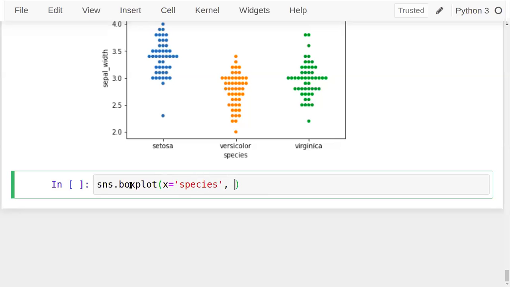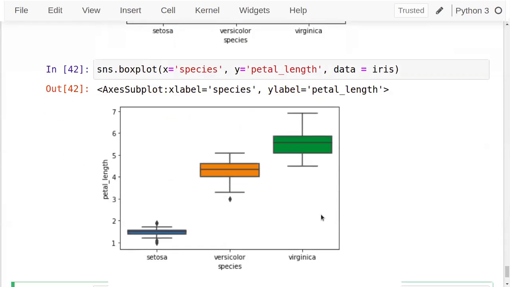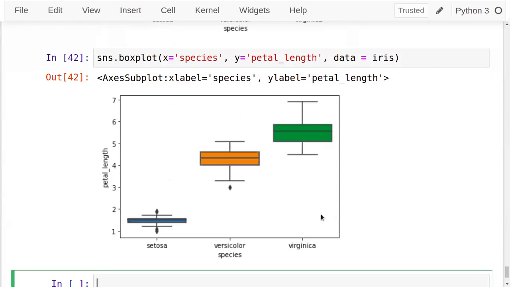So here, species and petal length. Now see the ranges of all of these elements. Using this box and whisker diagram, we can see this: setosa ranges this, versicolor ranges this for species. Which one? Species, and the input variable is petal length.